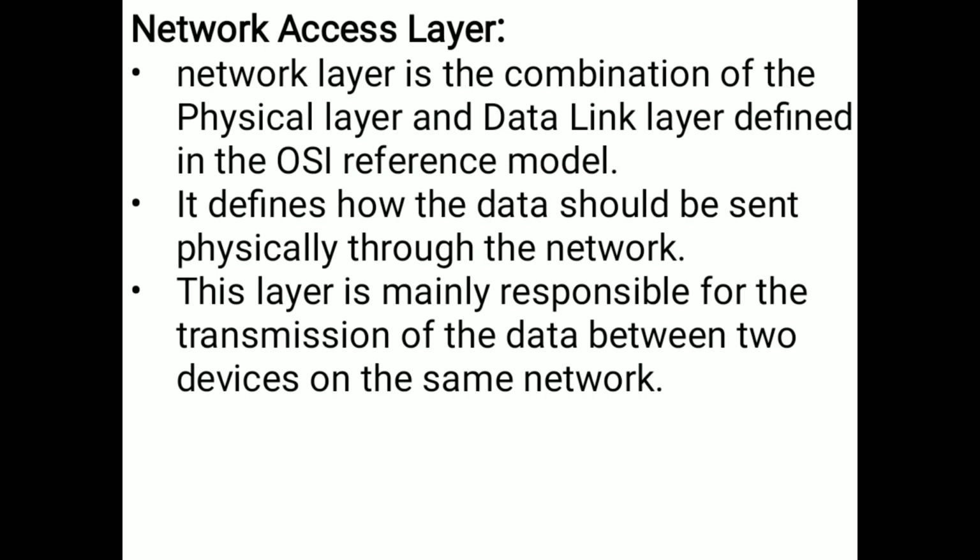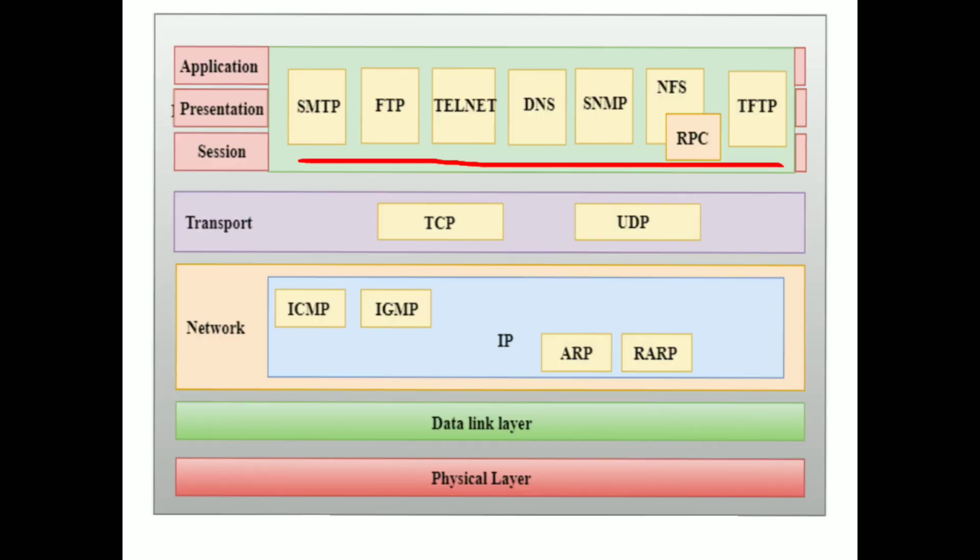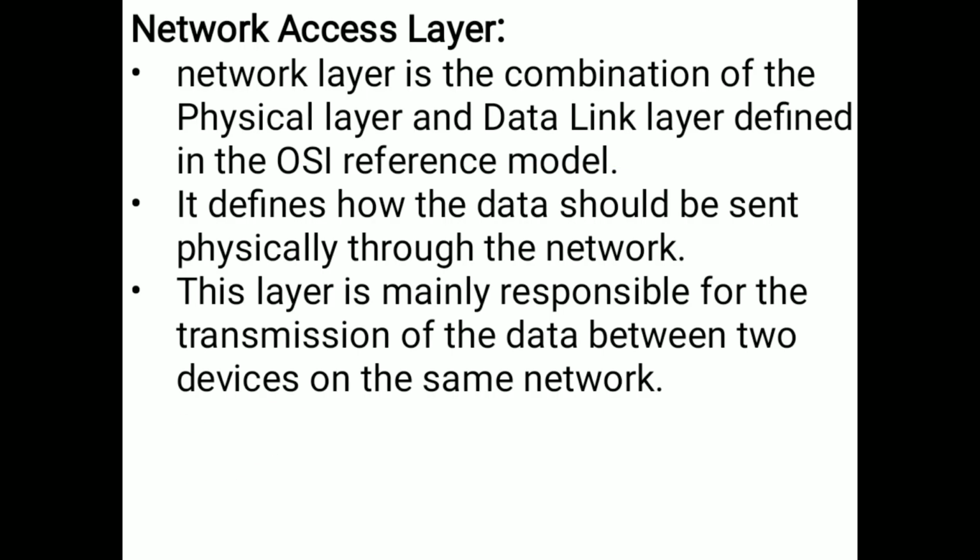So the network access layer. Nowadays the network access layer is divided into two layers. One is the data link layer and the second one is the physical layer. These two layers are considered as one network access layer.